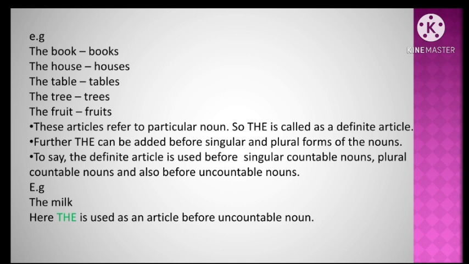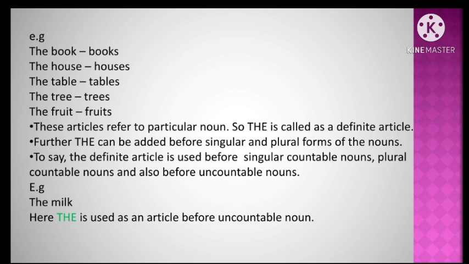So what are the uncountable nouns? Those nouns that cannot be counted, like rice, milk. So these nouns are considered uncountable nouns. So table, chair are countable nouns and uncountable nouns are rice, milk.